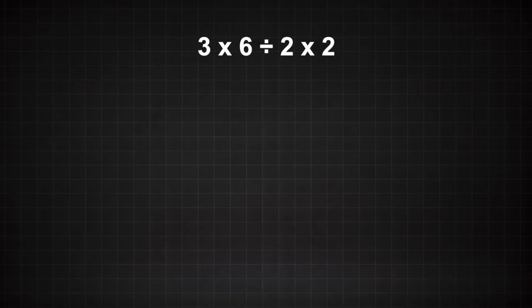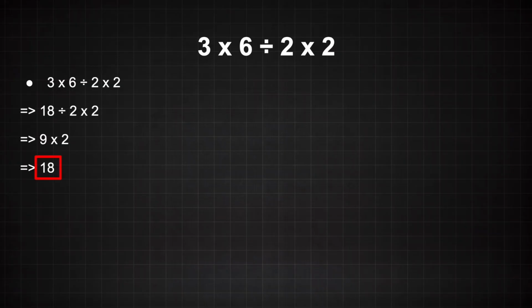Consider the problem 3 times 6 divided by 2 times 2. In this problem, we see that we're dealing with an expression that involves both multiplication and division. I'll restate that the convention is to solve the expression from left to right, just like how you would read a sentence. So here you start off by multiplying the 3 times 6, which gives you 18. Then you divide 18 by 2, which gives you 9. And lastly, you multiply by 2, which brings you back up again to 18. And this is your answer.